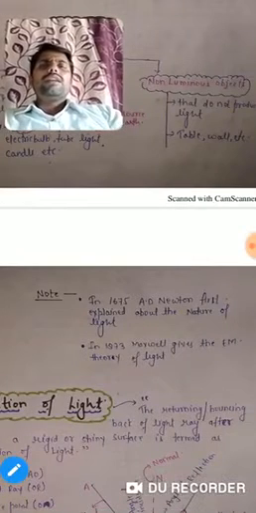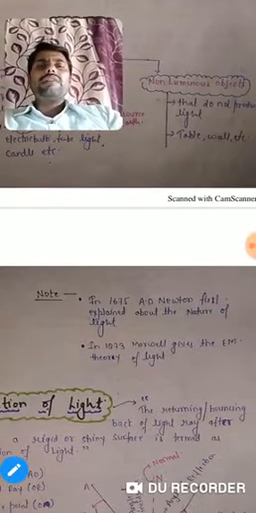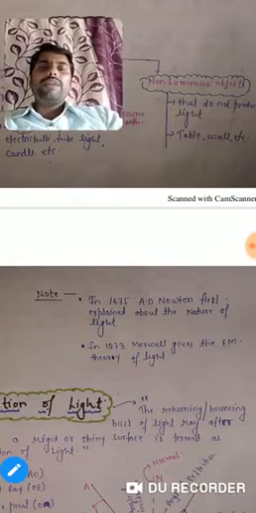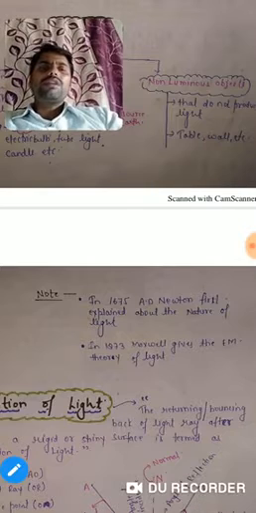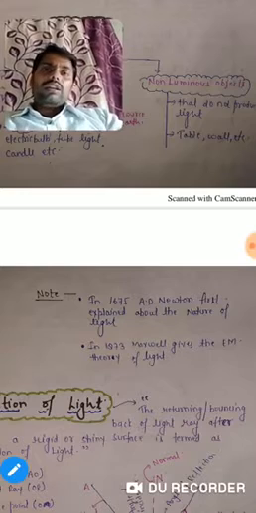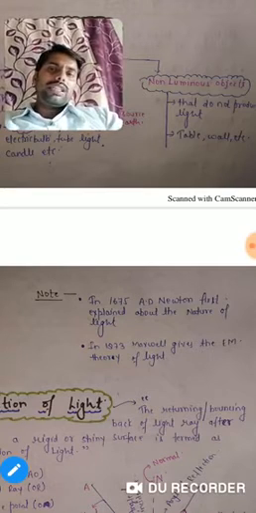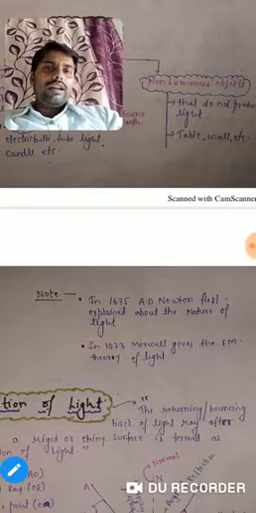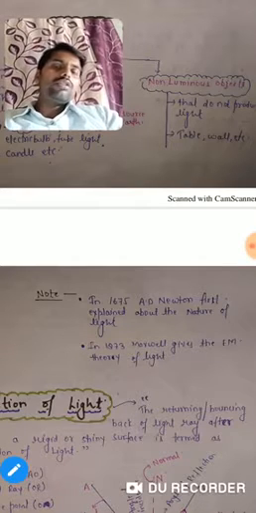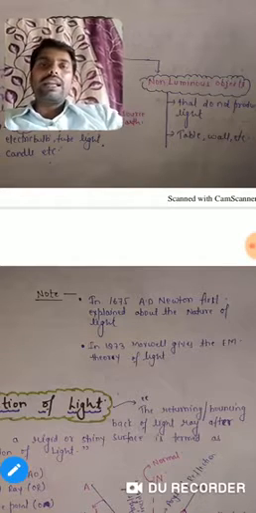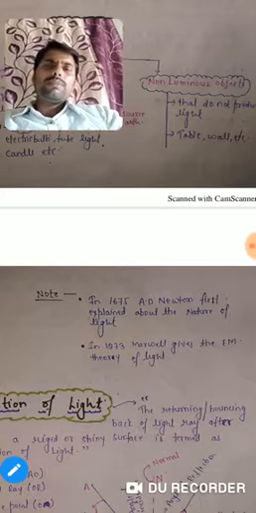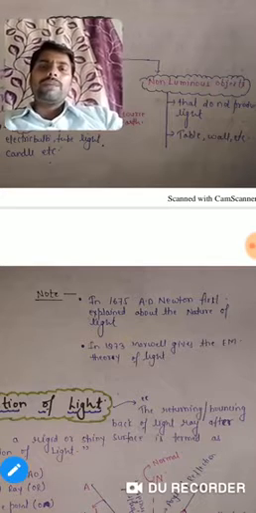Now a note is written here. In 1675, Newton first explained the nature of light, and in 1873 Maxwell gave the electromagnetic theory of light. The concept we studied earlier, that light is a combination of electric as well as magnetic field, was proposed by Maxwell in 1873.